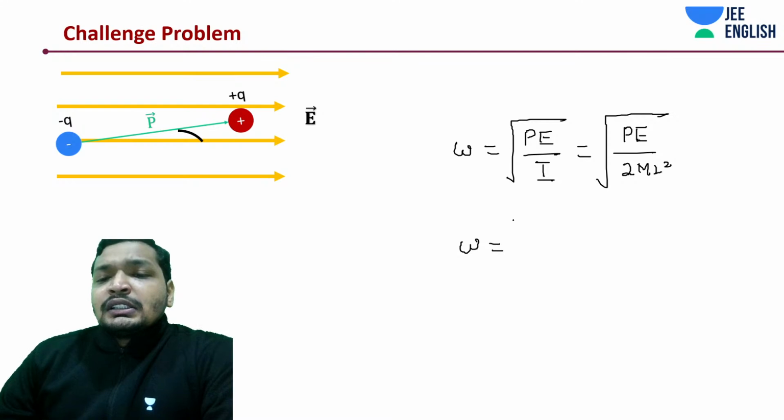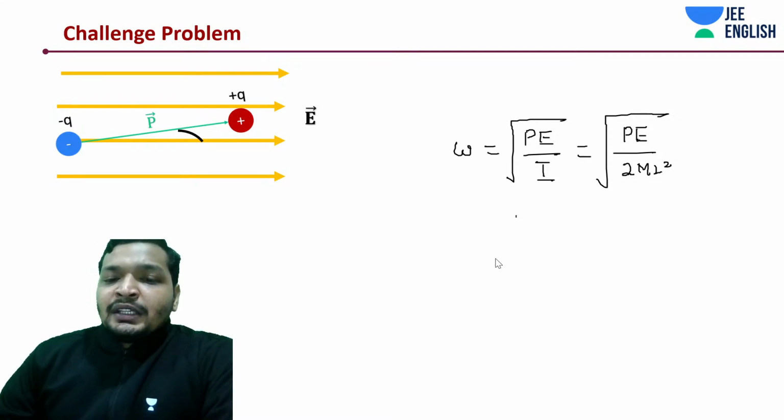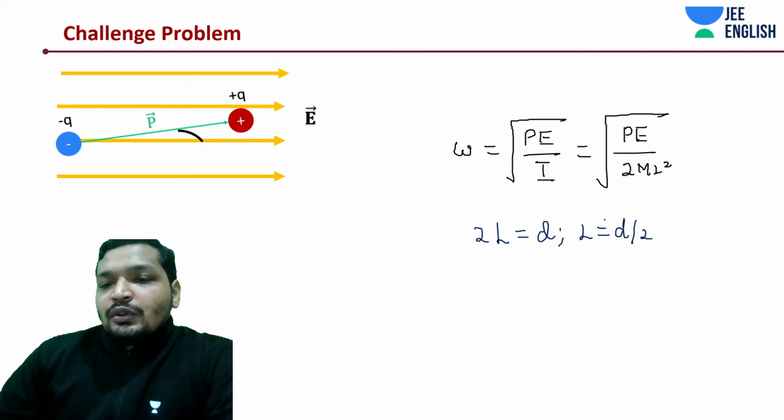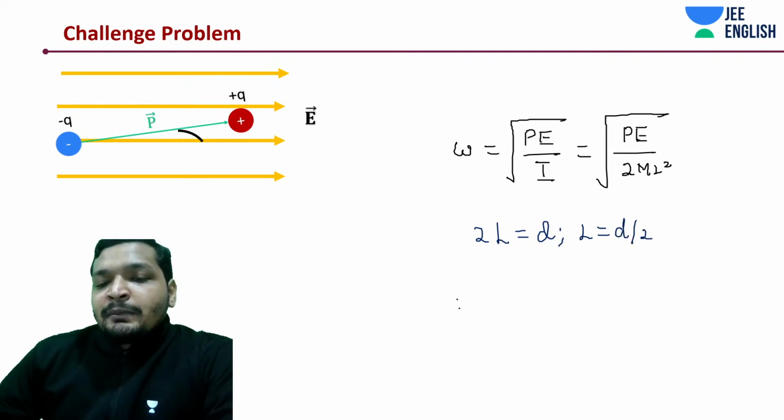So we know this, and we can see something like this. Our answer is supposed to be in D, if you remember. So we cannot use L anymore. We need to substitute L is equal to D by 2, or 2L is equal to D. If I do that, how much do I get my omega to be?